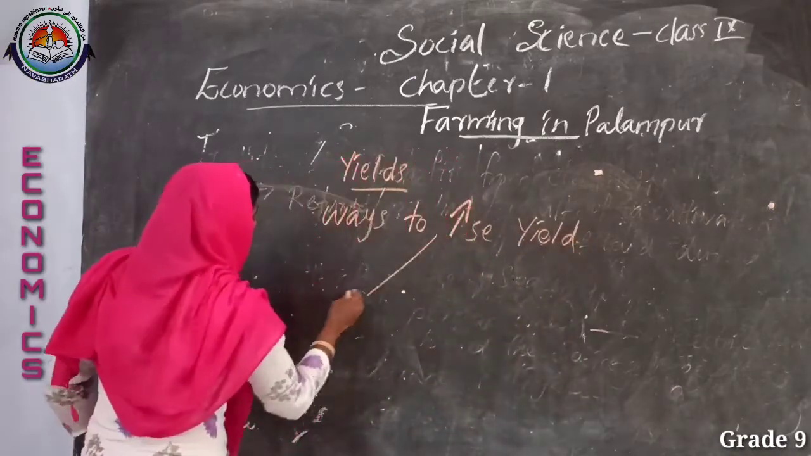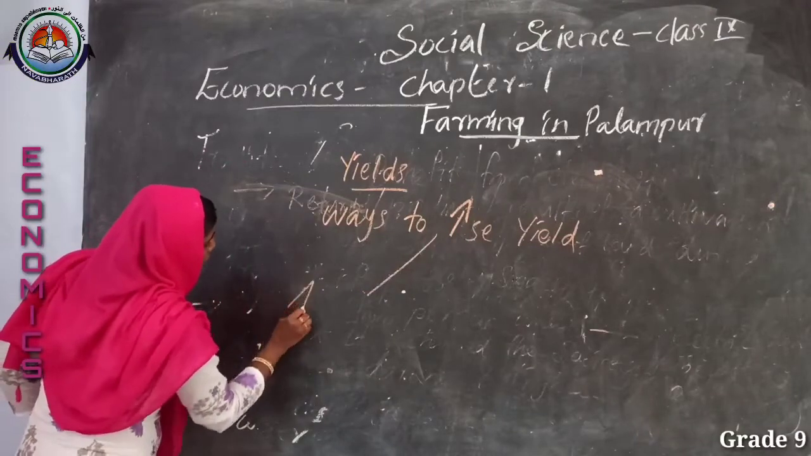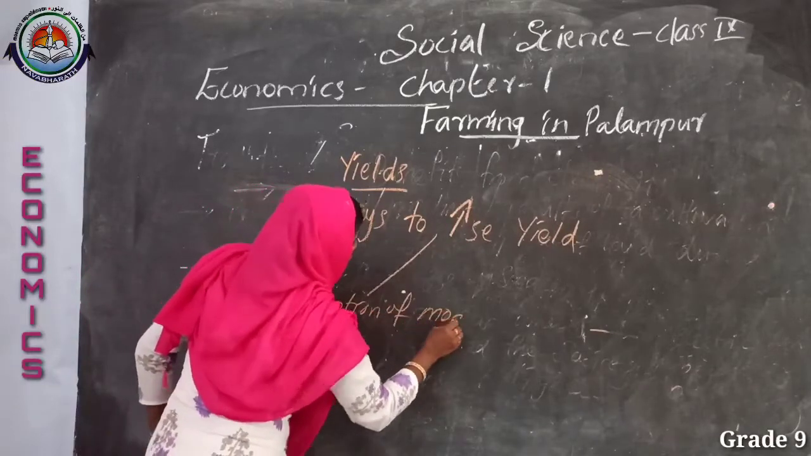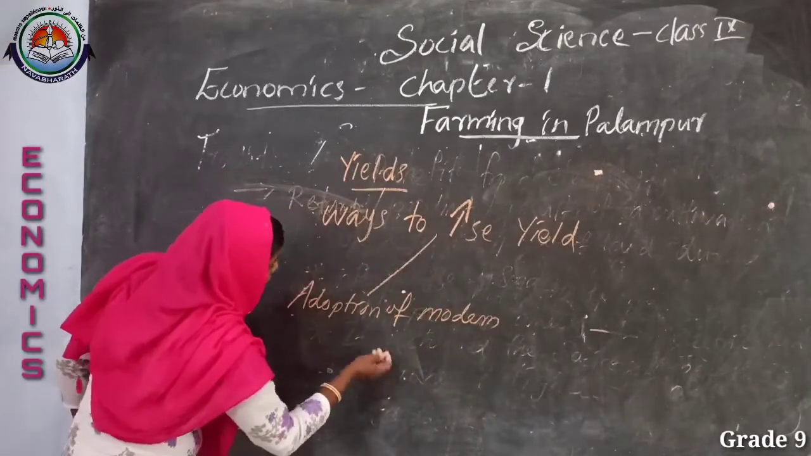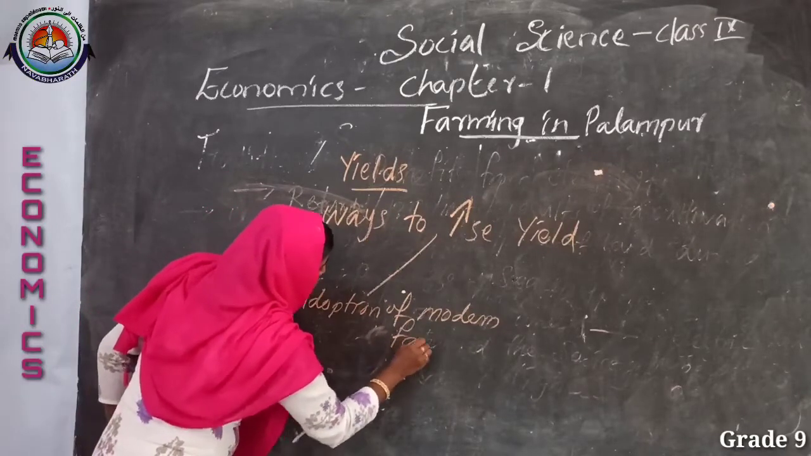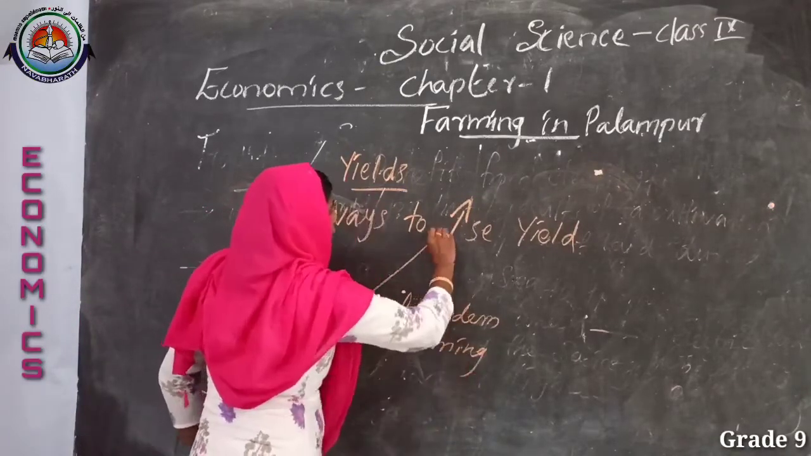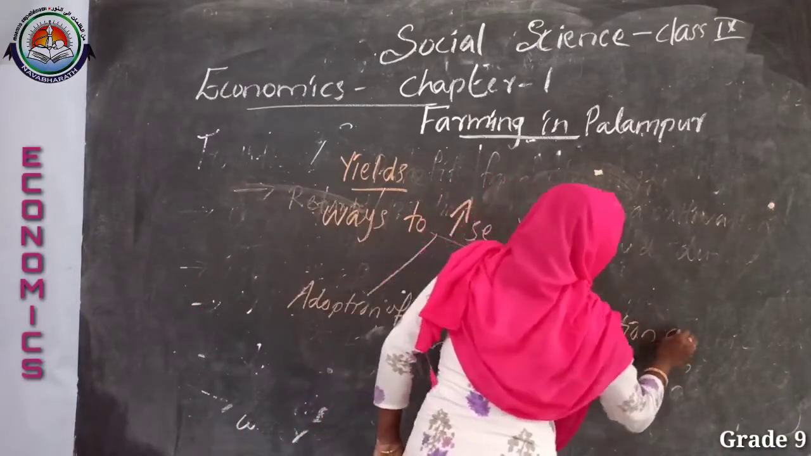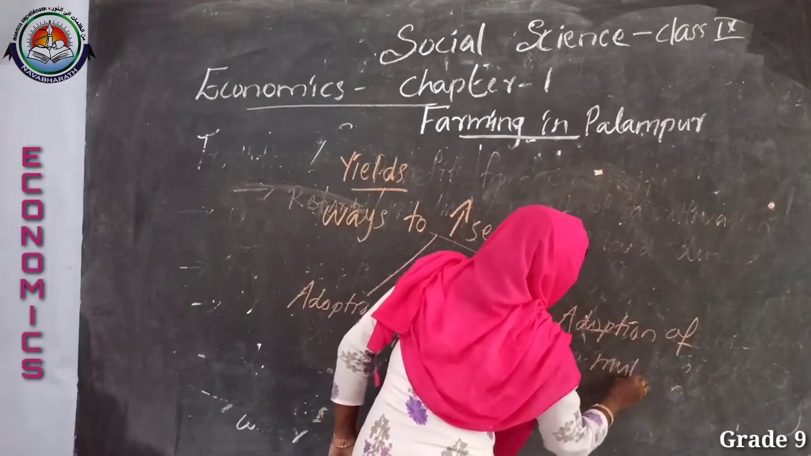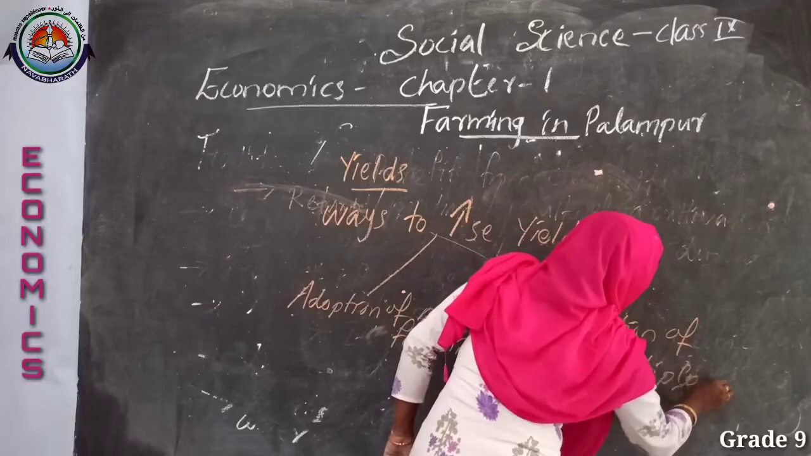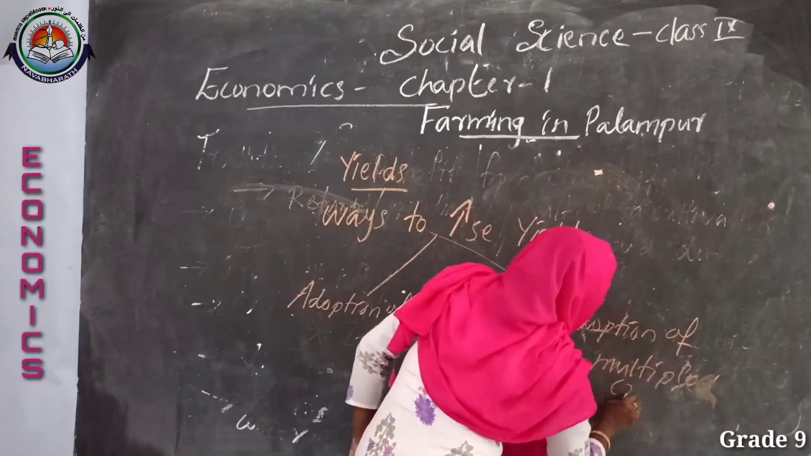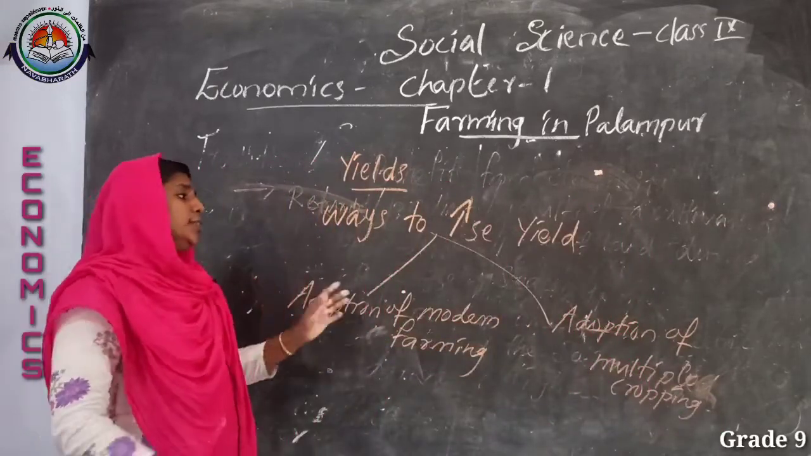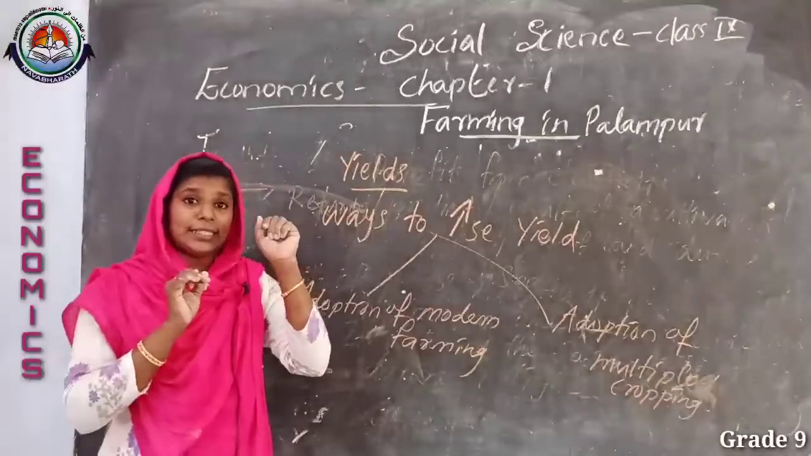What are they? First one is adoption of modern farming. Modern method of farming we discussed now. And the second is also the adoption of multiple cropping. These two terms we discussed. By adopting these two methods, the farmers can raise their yield.